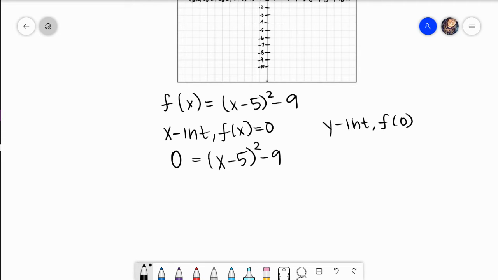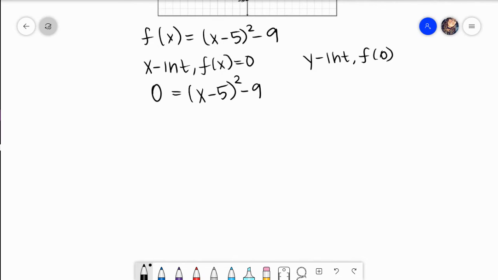Okay, so I know how to solve this. I just learned how to do the square root property. And that's actually going to be your best bet here unless you wanted to FOIL and then see, is it factorable using the AC method, or is it a quadratic? Like you kind of aren't really sure, but I am really sure that I do see that factor of x minus 5 being squared. So I'm going to do the square root property. And what I'm going to do is go ahead and isolate my term that is being squared. So I would move my 9, and then I would take the square root of both sides.